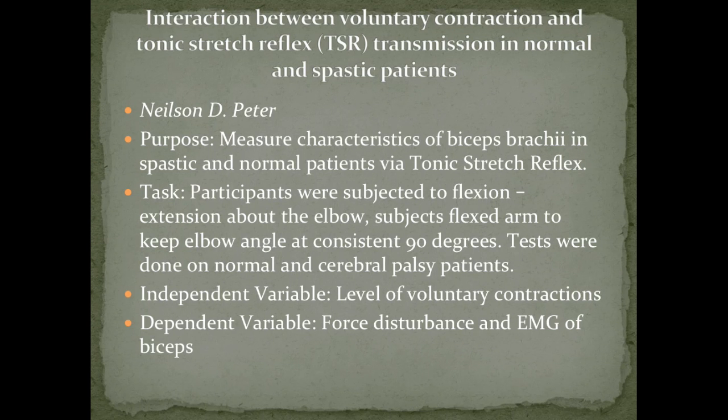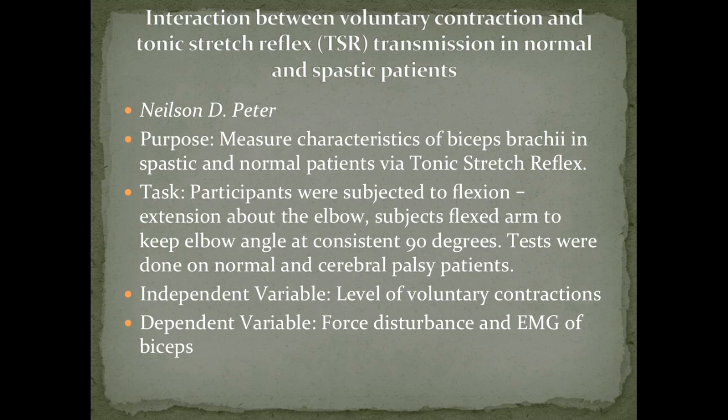Tasks. There were two groups, 10 subjects. One had no history of neurological disturbances, while the other had cerebral palsy, and they presented with spasticity. The subject was to sit in a supine position with constrained movement of the right arm to flexion extension about the elbow. A goniometer recorded the elbow angle, and the subject flexed the arms so the elbow angle was 90 degrees.